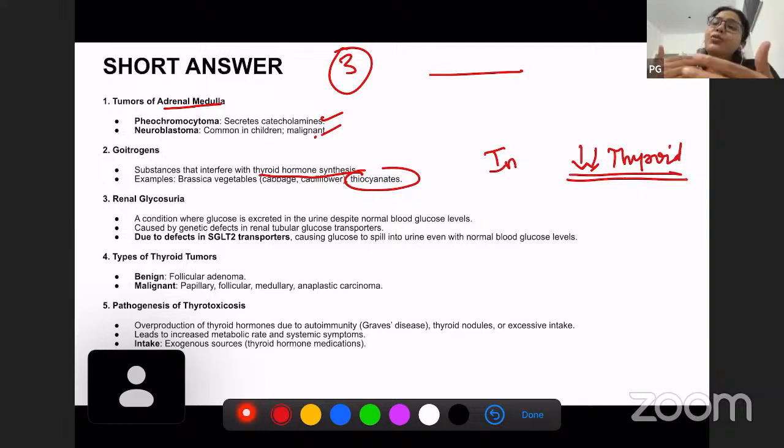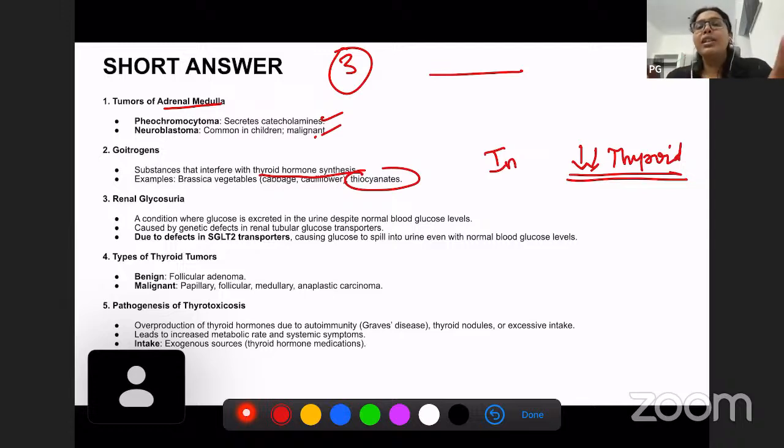Their disease further worsens. That is why it's essential to know that these are goitrogens, so that patients of Hashimoto's thyroiditis, or patients who are suffering from decreased thyroid hormone for any other reason, can avoid eating these vegetables, so that it does not further decrease the thyroid hormone levels.